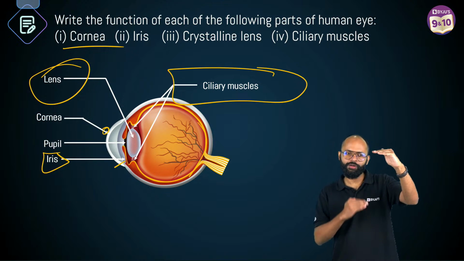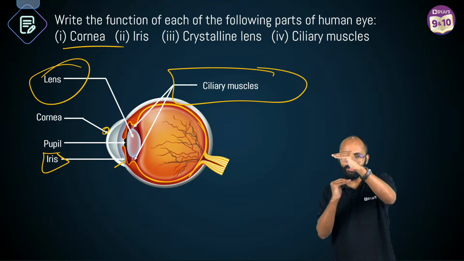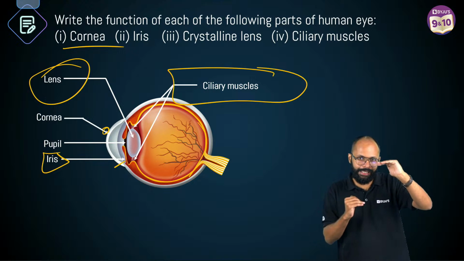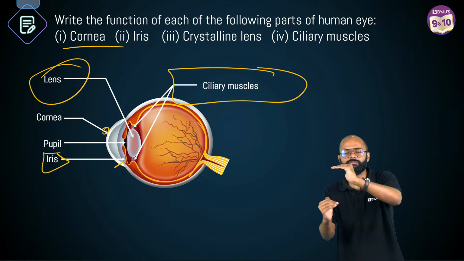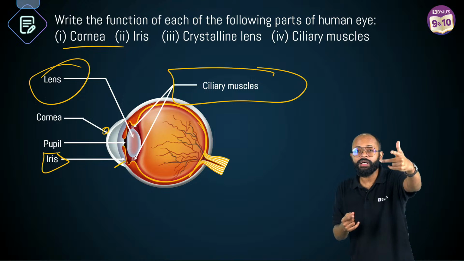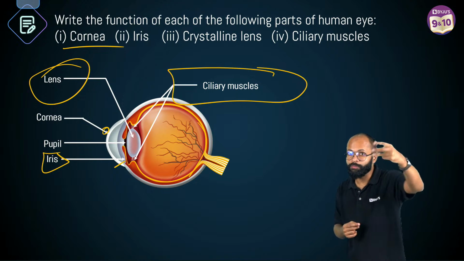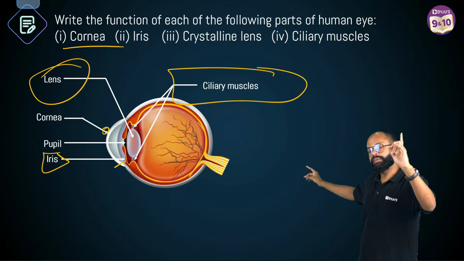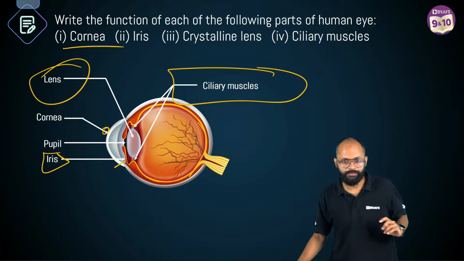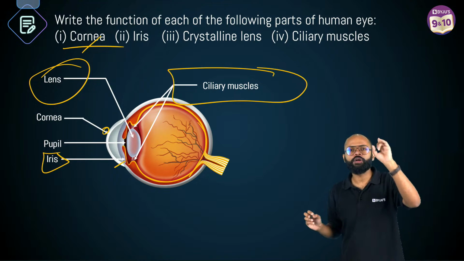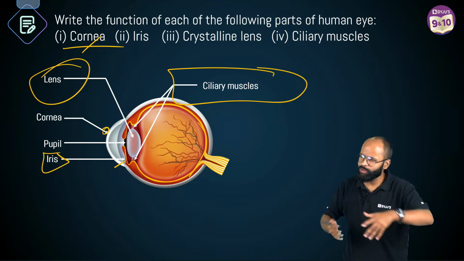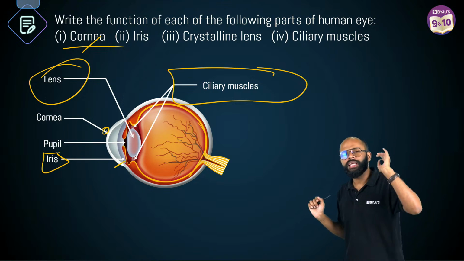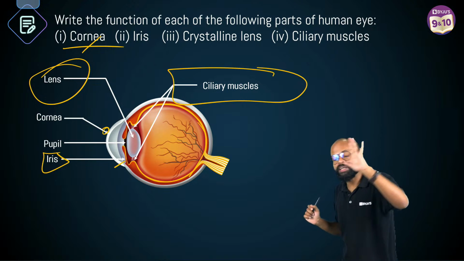If light goes from air to glass, or when light goes from water to glass, where will the bending be more? अगर light air से glass में जाएगा या फिर water से glass में जाएगा, ज़्यादा bend कहाँ करेगा? Where the difference of refractive index is more, means air to glass. Same thing here. Air to cornea, more bending. Correct? Yes, है ना? High bending. Very good. Cornea का clear है भाई? Cornea protects your eye from dust, from external air, pollution, फलाना ढिमकाना, right? है ना? Yes. Next, we have cornea, maximum bending of light.